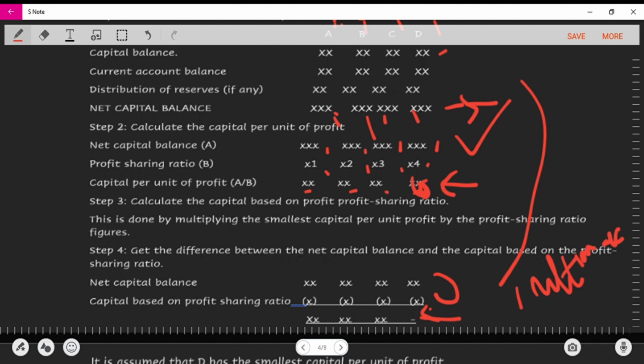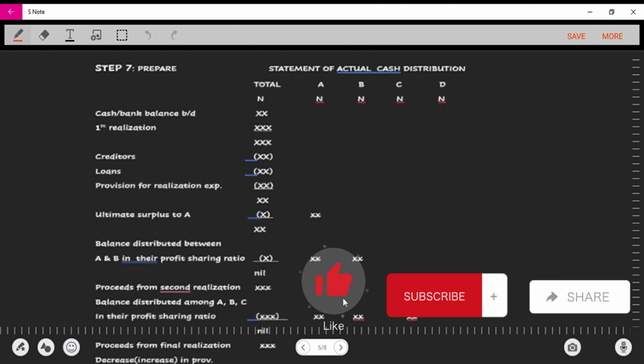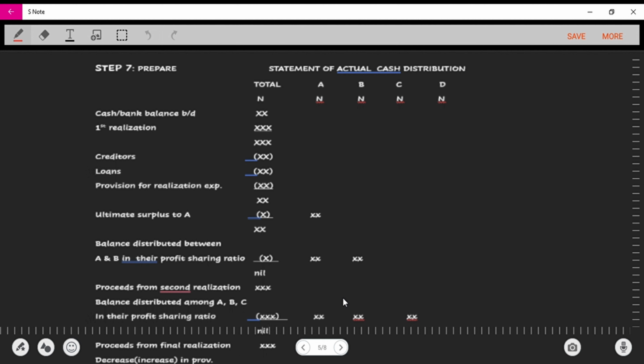Does that make sense? So now we're going to move on to the next one, and I hope we've understood where we've gotten to. Now this is the second stage, or the next part of surplus capital. This is the main actual cash distribution. Right now we just have the format, and after this format we're going to get a question and solve it and go into the actual calculation, so we can see this in a clearer view.